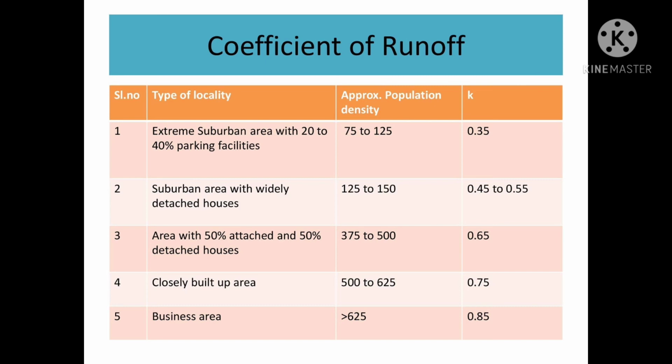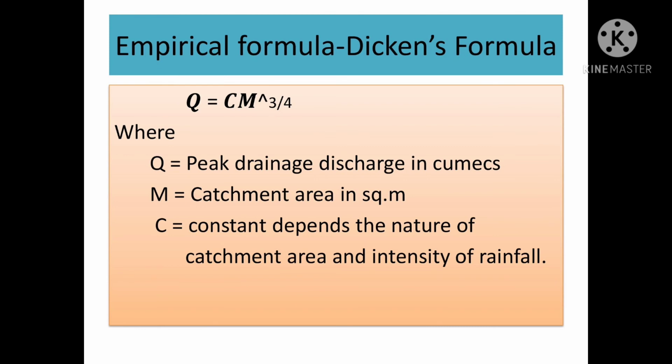Extreme suburban areas with 20 to 40% parking facilities, that is 0.35. Suburban areas with widely detached houses, 125 to 150 population density, 0.45 to 0.55. Area with 50% attached and 50% detached houses, 375 to 500 population density, 0.65. Closely built up area 0.75. Business area greater than 625 population density, K is taken as 0.85. Then empirical formulas to find out the discharge.